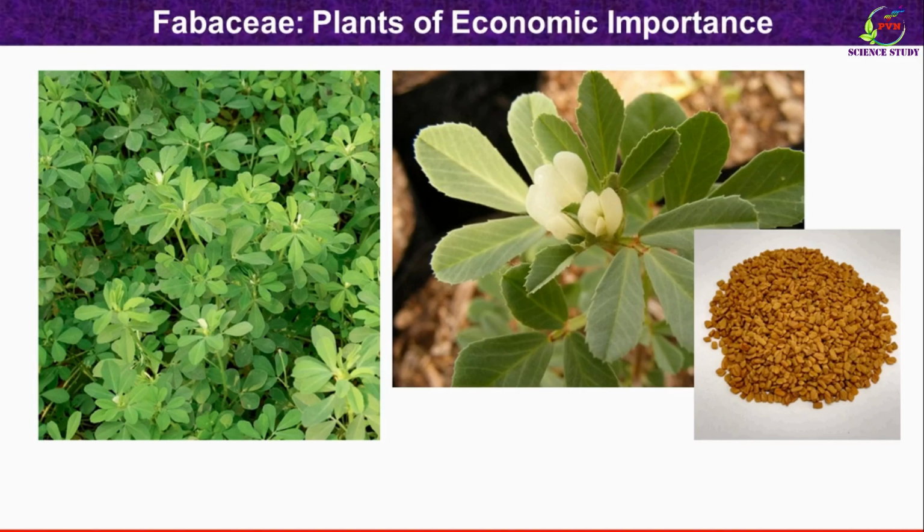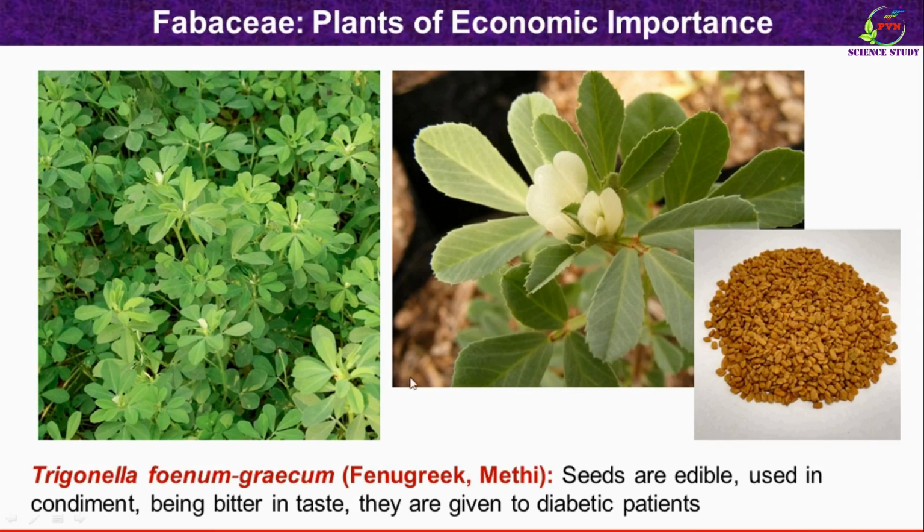Then last but not least, you might have noticed this plant. This is methi in Marathi, a very common vegetable. The botanical name of the plant is Trigonella foenum-graecum, commonly called fenugreek in English. This is the actual plant cultivated in the field.